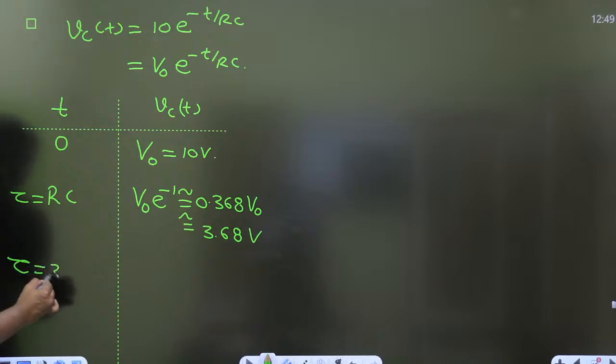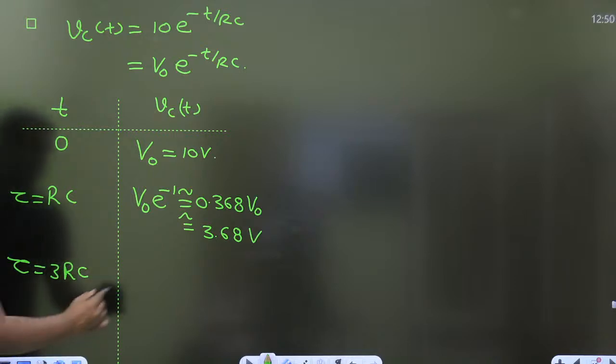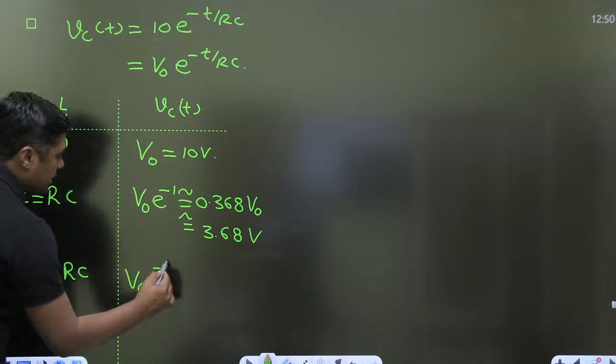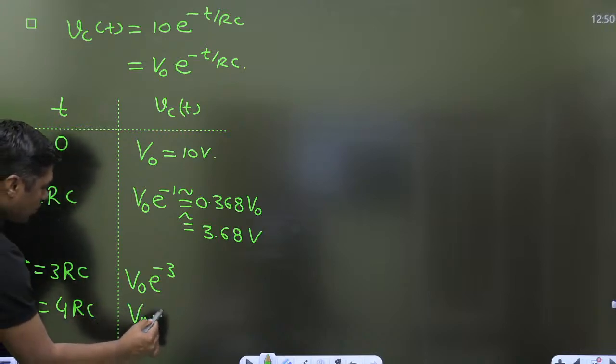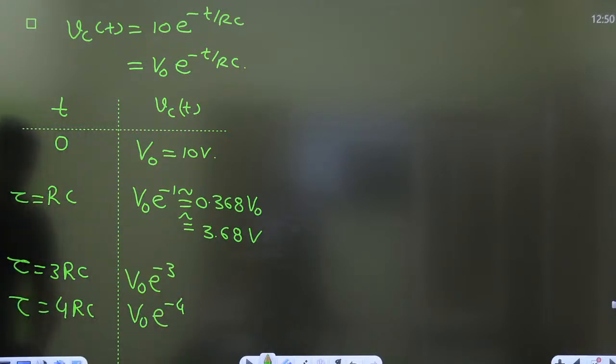When I put 3 RC, it will become e raised to power minus 3. When I put t equal to 4 RC, it will become e raised to power minus 4. Right?